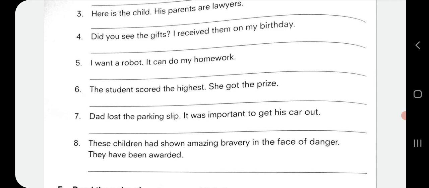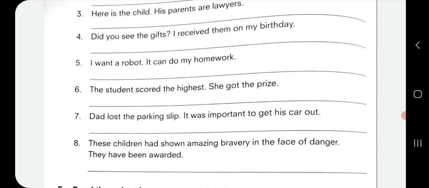Fourth one, did you see the gifts? I received them on my birthday. Did you see the gifts which I received on my birthday? Fifth one, I want a robot. It can do my homework. I want a robot which can do my homework. So robot is a non-living thing, and for that we are using which. Gifts are again non-living, so we use the word which.